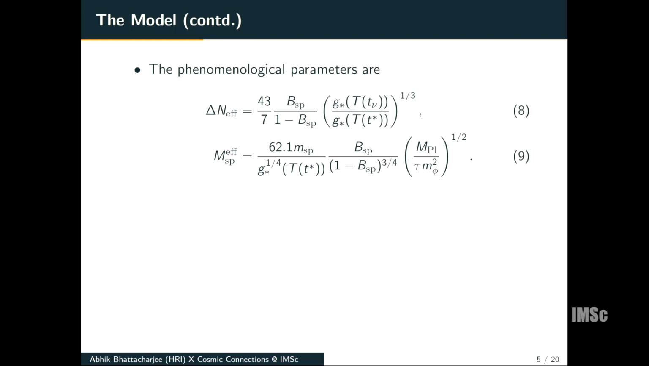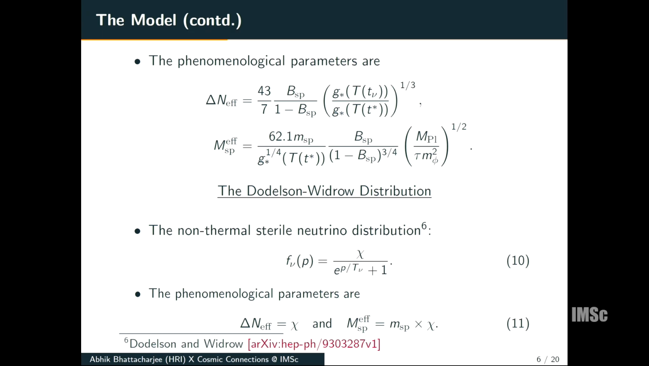The phenomenological parameters have these expressions. Here MSP is the physical mass of the sterile particle. We also compare the results with a simple distribution function, the Dodelson-Widrow distribution function. Non-resonant active-sterile neutrino oscillations in the early universe, in the limit of small mixing angle, give rise to this momentum distribution function for sterile neutrinos, which is just a rescaled Fermi-Dirac distribution. And in the limit of instantaneous neutrino decoupling, the phenomenological parameters take these forms.